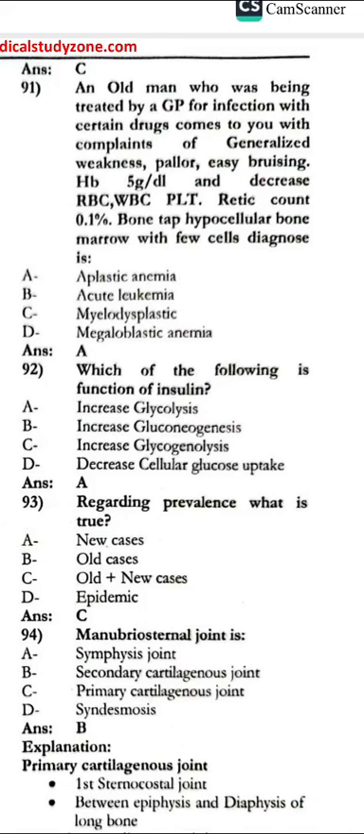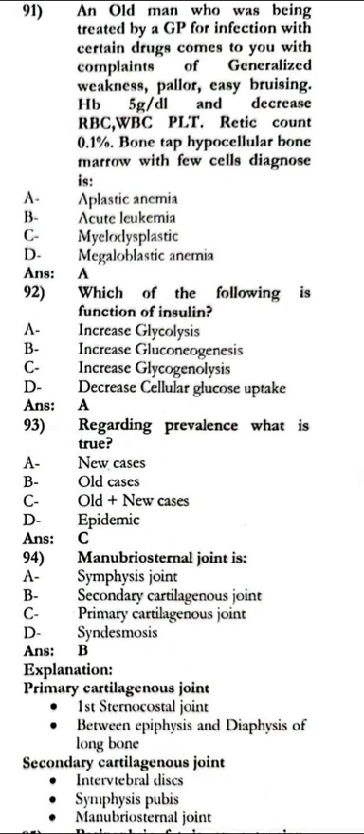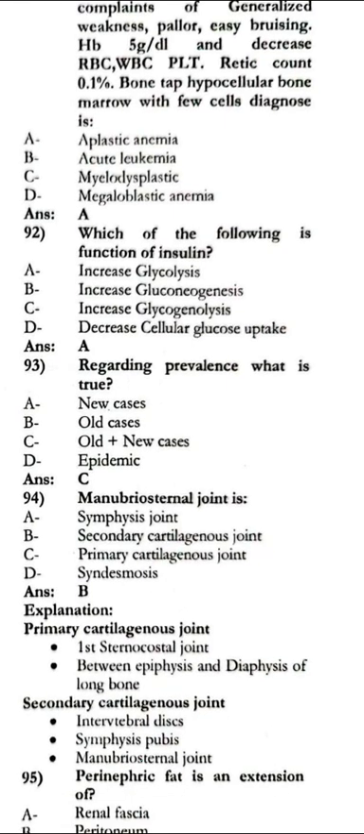The old man who was being treated by the GP for infection with certain drugs comes with a complaint of generalized weakness, pallor, bruising. Hb, RBC, TLC count, platelets are all low. Hypocellular bone marrow with few cells. Diagnosis would be aplastic anemia. Which of the following is a function of insulin? That is increased glycolysis. Regarding prevalence, what is true? That is the old and the new cases.